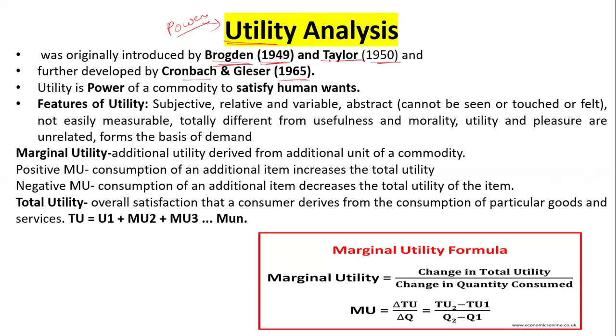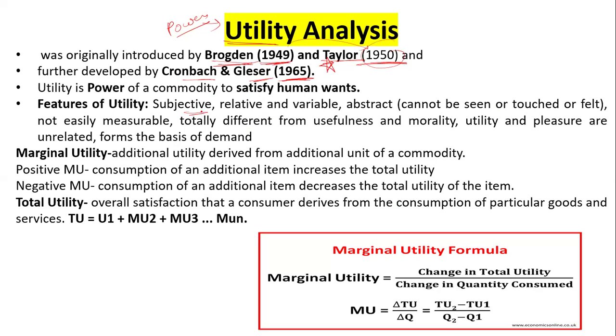This is an important thing you have to keep in mind: utility was introduced by Bogdan in 1949. After that, in 1950, Taylor gave a modification, and it was further developed by Cronbach and Glaser in 1965.